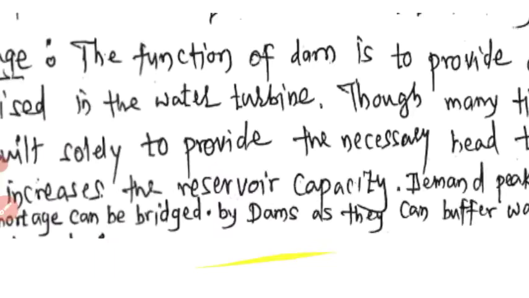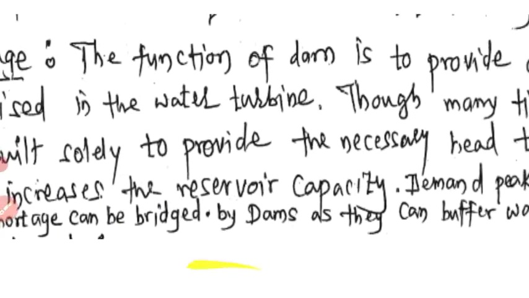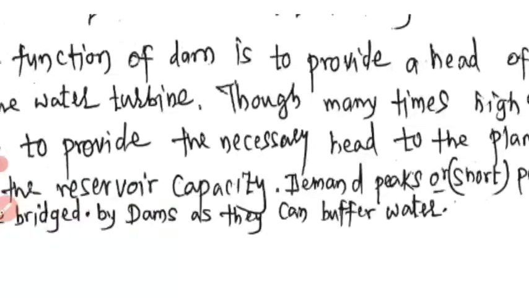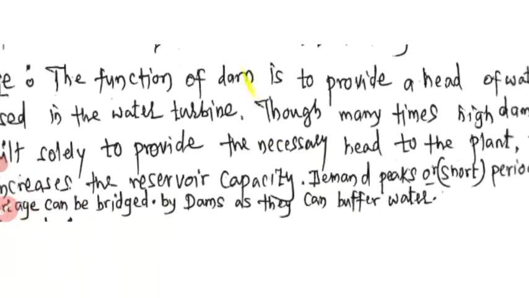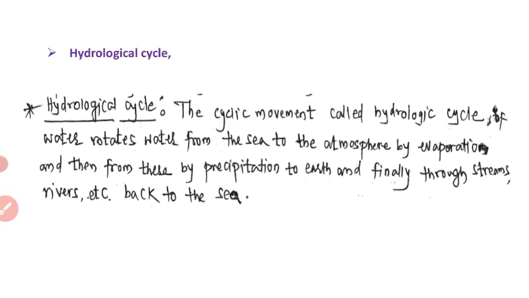Demand peaks or short periods of water shortage can be bridged by dams, as they act as a water buffer. The water will be stored in the reservoir across the river. I repeat, the dam is built across the river, and ample water is stored on the backside of the dam. It is called the storage, and also called the reservoir.